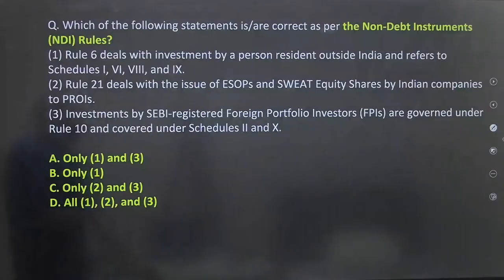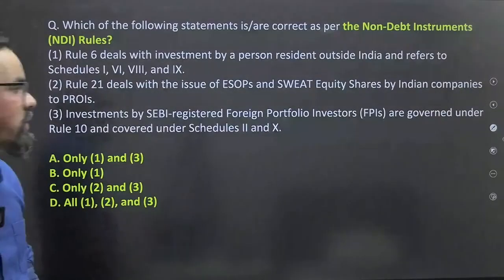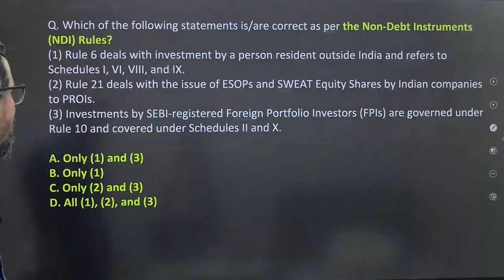Which of the following statements are correct as per the Non-Debt Instruments NDI rules? Now these NDI rules, anyone who recalls this particular one, guys, who will answer this question? I will also guess once.